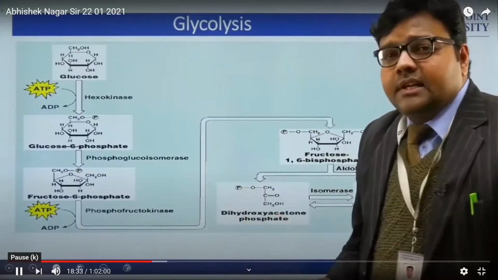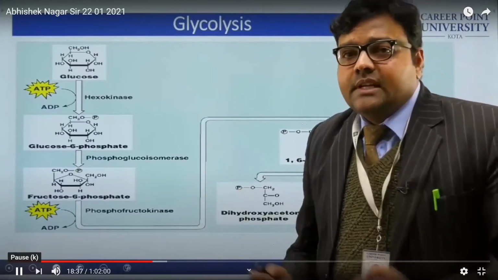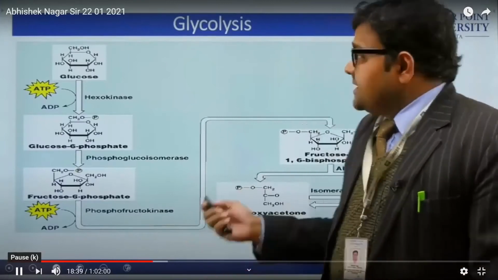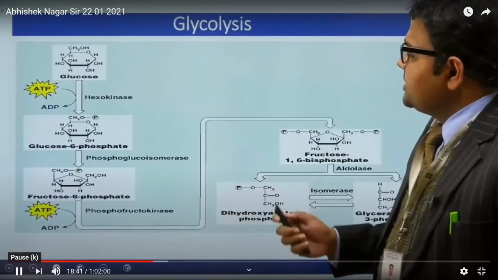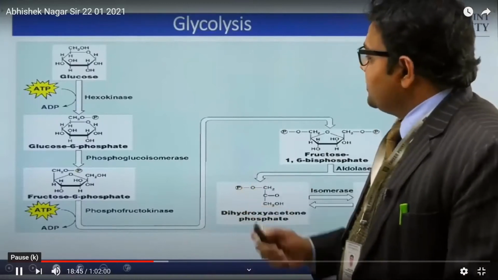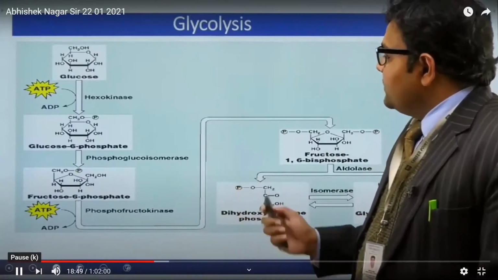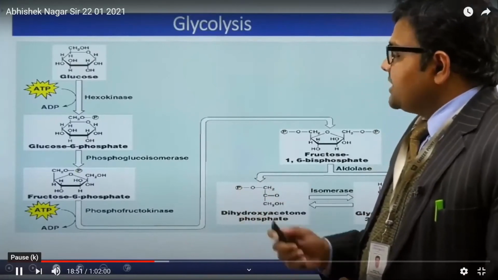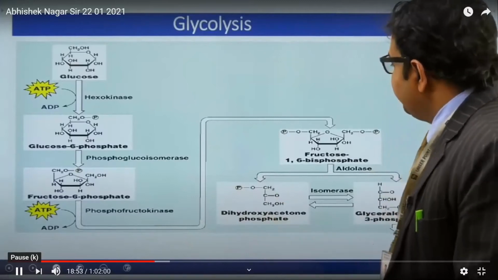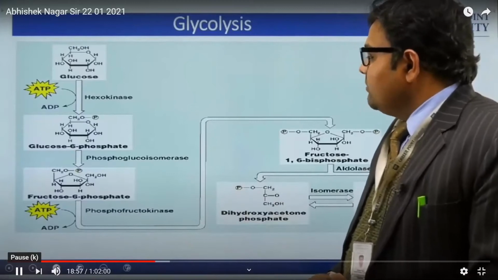So it is the first step of cellular respiration, that is glycolysis. Step 1: glucose is converted into glucose 6-phosphate with the help of hexokinase. Glucose 6-phosphate is converted to fructose 6-phosphate with the help of phosphoglucoisomerase. Fructose 6-phosphate is converted into fructose 1,6-bisphosphate with the help of phosphofructokinase.